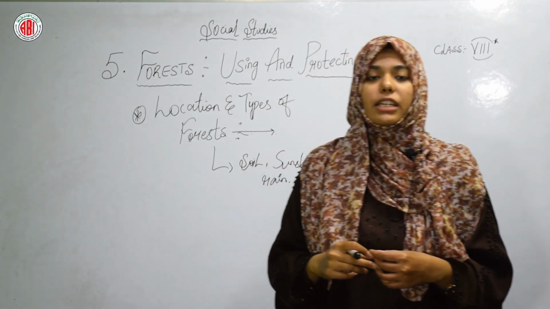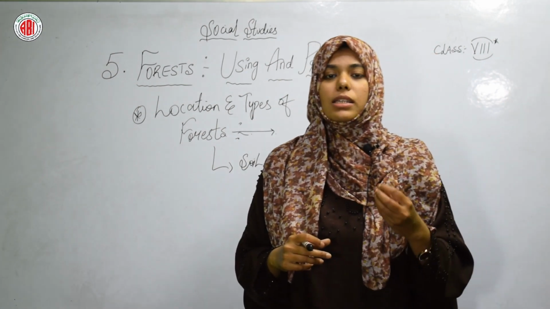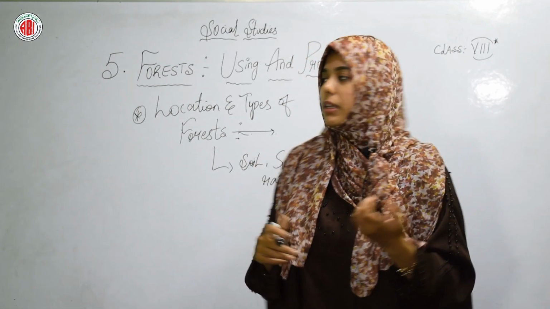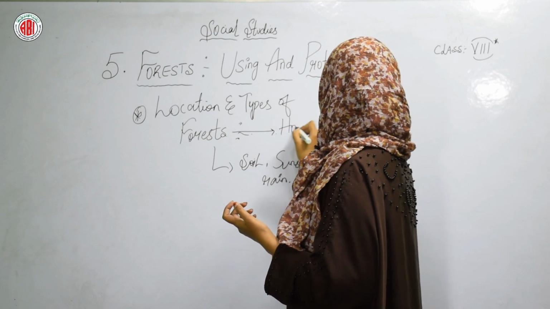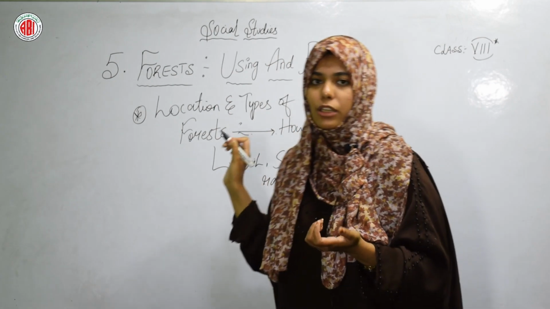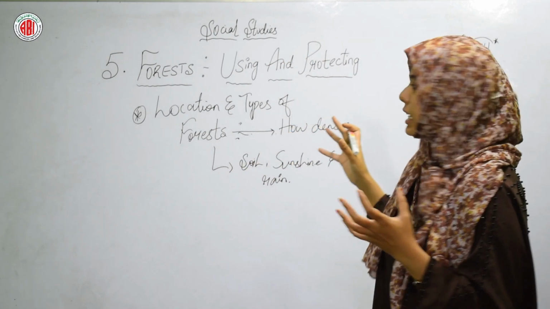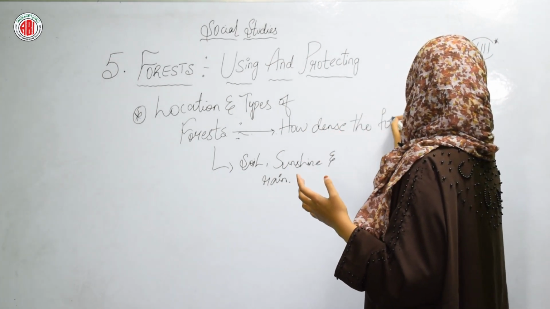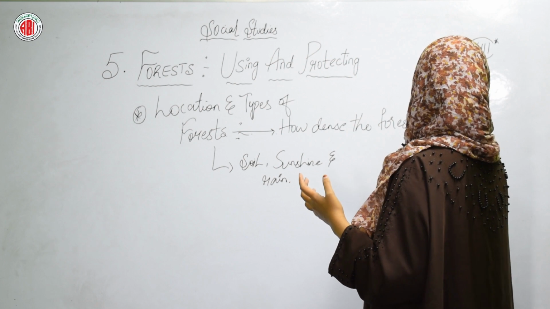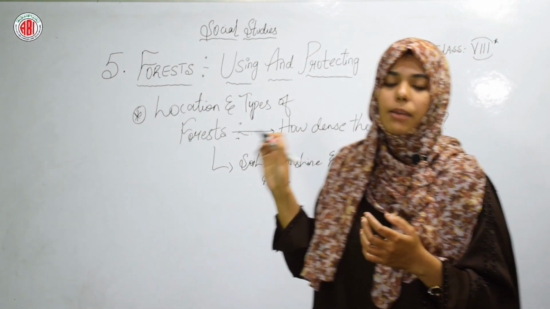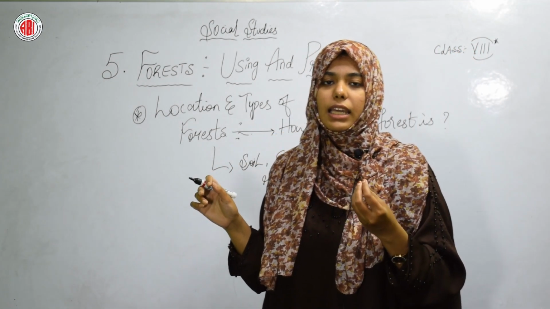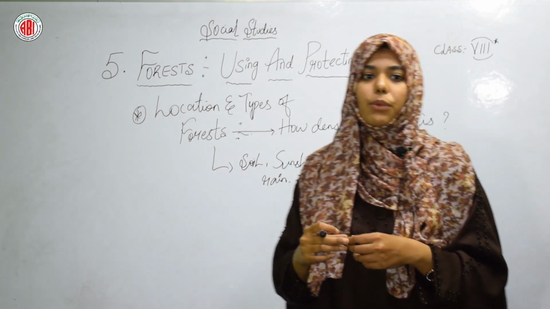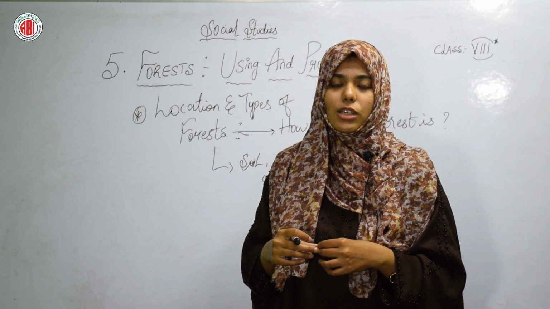What are those basic criteria? For example, how dense the forest is. Dense means thick, ghana jungle, like that. The first one is how dense the forest is, and the second is how sparse the vegetation is.